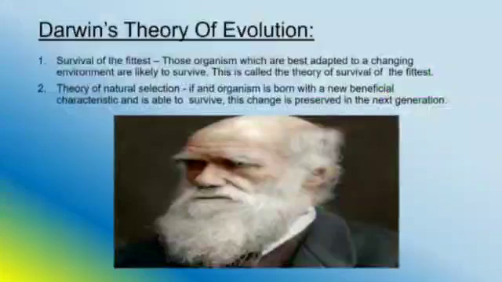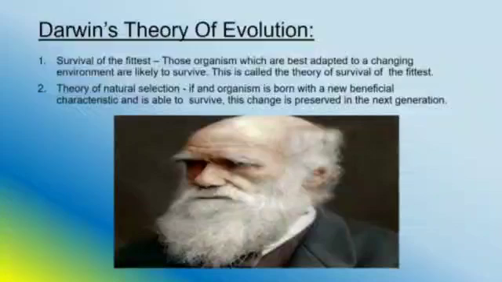Now let's know about a great scientist, Charles Darwin. Charles Darwin, a biologist, studied types of plants and animals and suggested that only those organisms are likely to survive which can best adapt themselves to a changing environment. This is called the theory of survival of the fittest. This is Darwin's first principle.